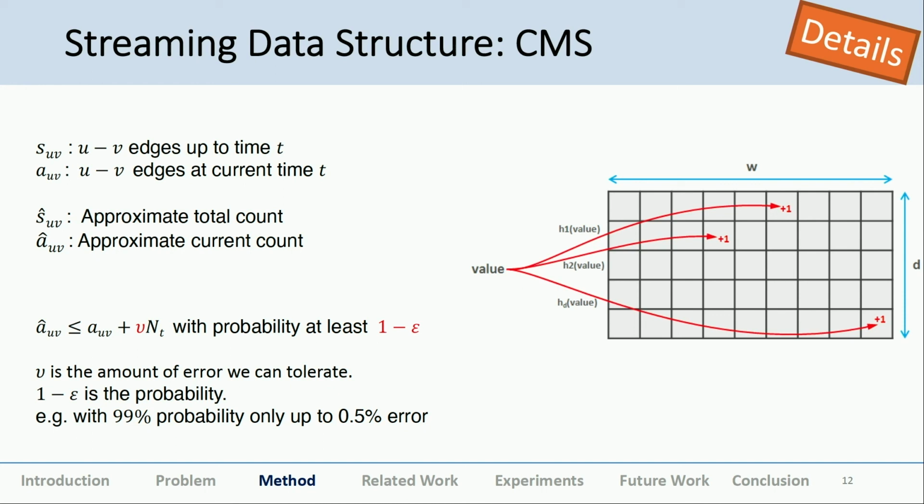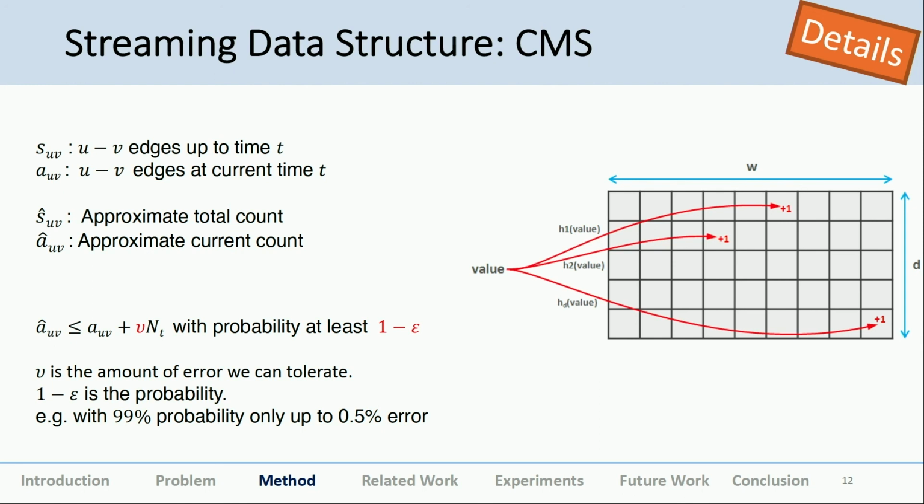In the previous slide, we saw that we needed two things: an approximate observed value and an expected value. Expected is basically your total divided by your total time. That is how you get a mean kind of value. And the observed will directly be stored in another data structure. So S is the approximate total count and A will be storing the approximate current count, which is the observed count.